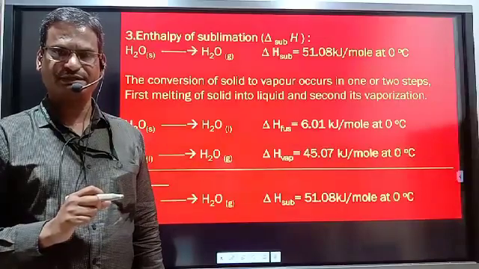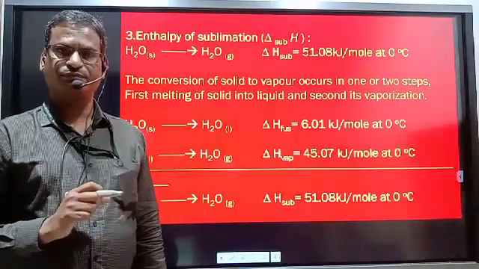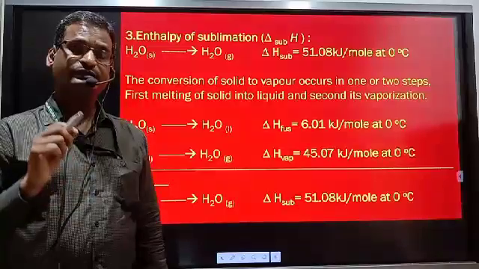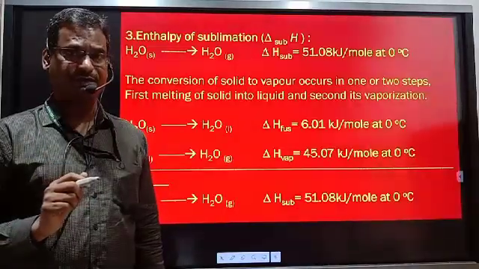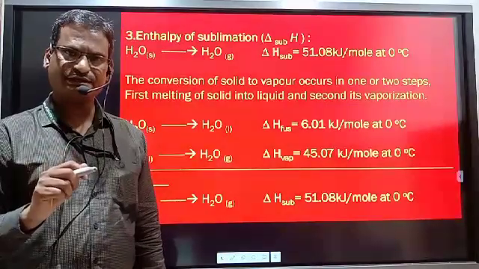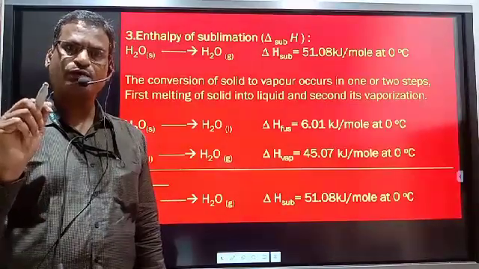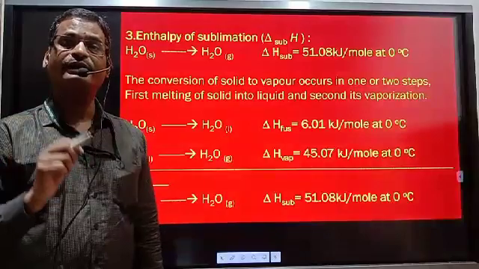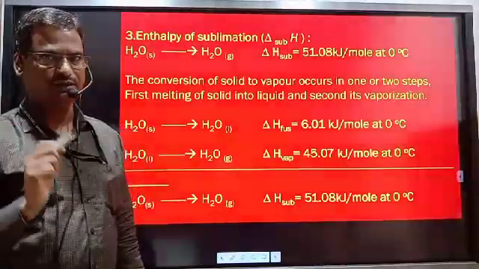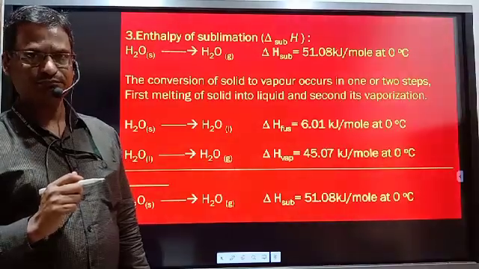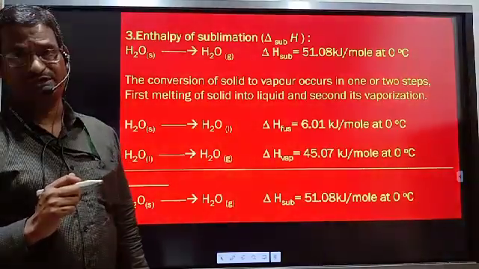Or the process whenever gas undergoes condensation, it is directly converted to solid without passing through the liquid phase. That is known as the sublimation process.